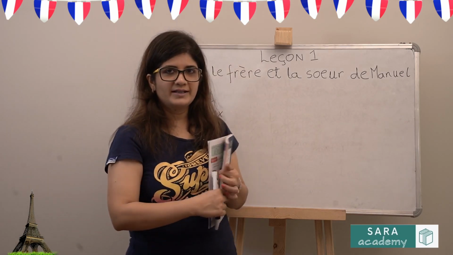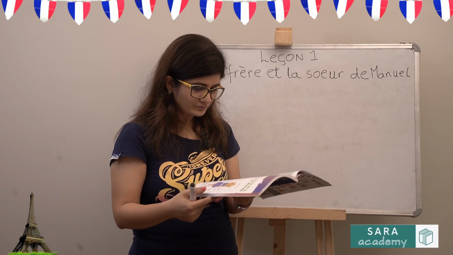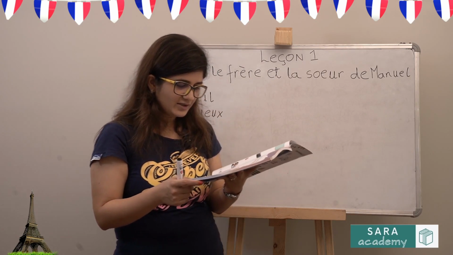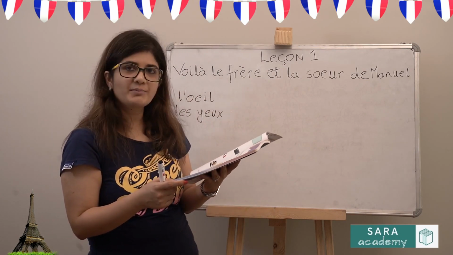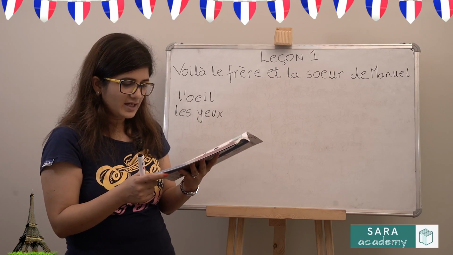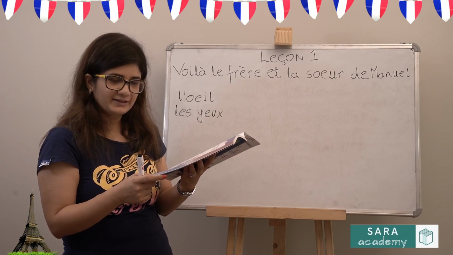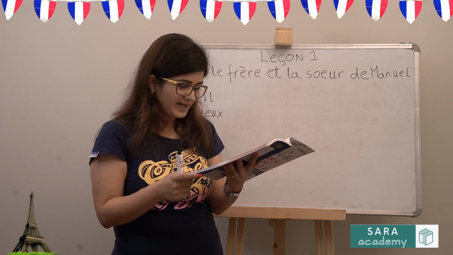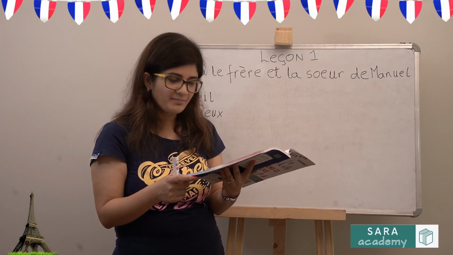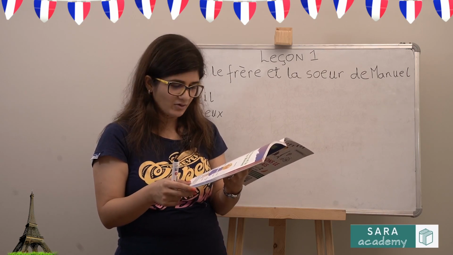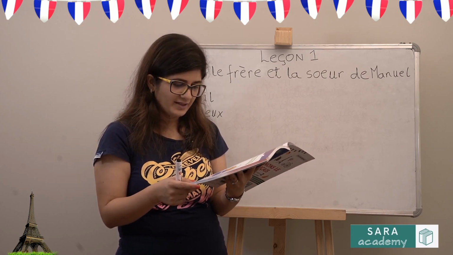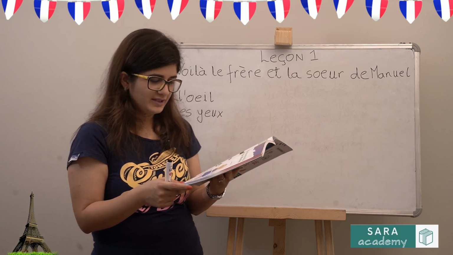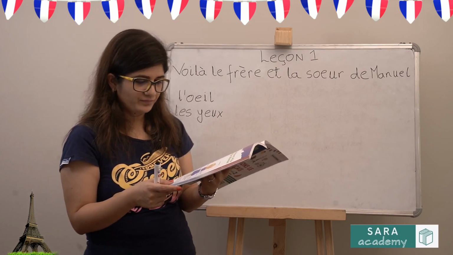I will now translate the comprehension. Voilà un garçon et une fille. Here is a boy and a girl. Le garçon, il s'appelle Denis Lavignon. The boy, his name is Denis Lavignon. C'est le frère de Manuel. He is the brother of Manuel. Il a 16 ans. He is 16 years. Il est grand et fort. He is tall and strong.